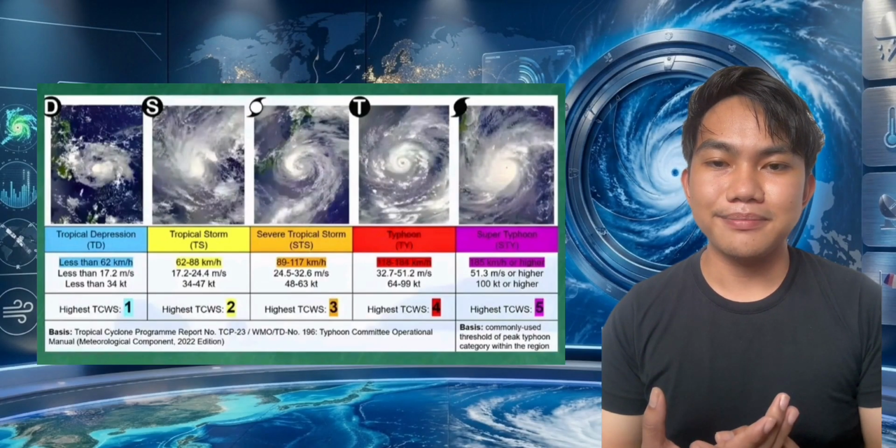To summarize, tropical cyclones are powerful rotating storms that develop over tropical oceans. They form when warm ocean waters provide energy, moist air rises and condenses, and Earth's rotation causes the storm to spin. As the storm intensifies, meteorologists classify it based on its maximum sustained wind speed. Understanding how tropical cyclones form helps us better appreciate weather forecasting and reminds us of the importance of preparedness, especially in a country like the Philippines.